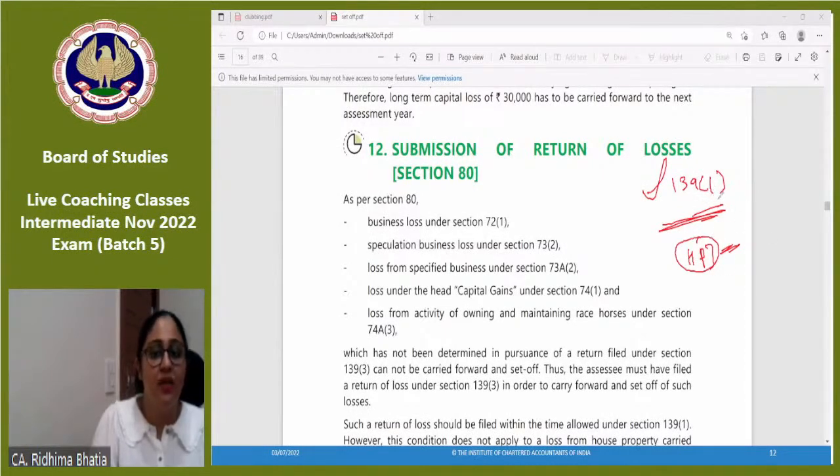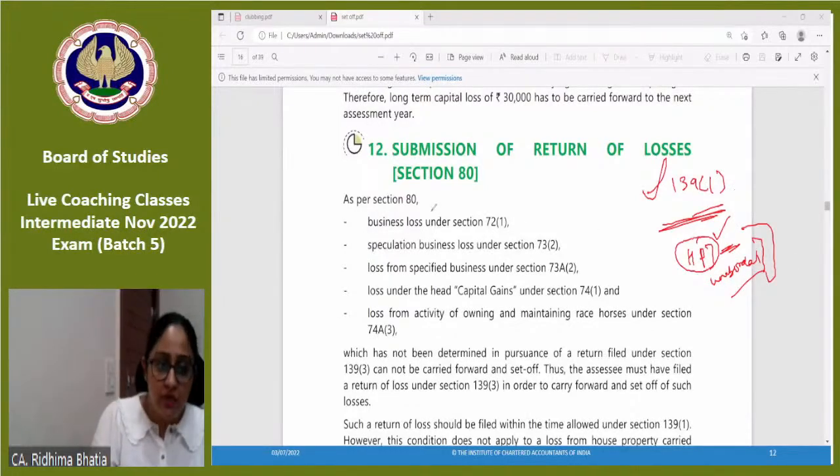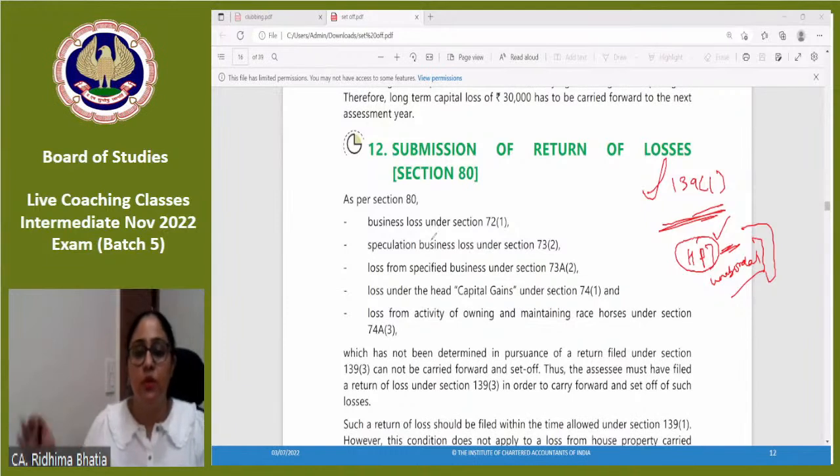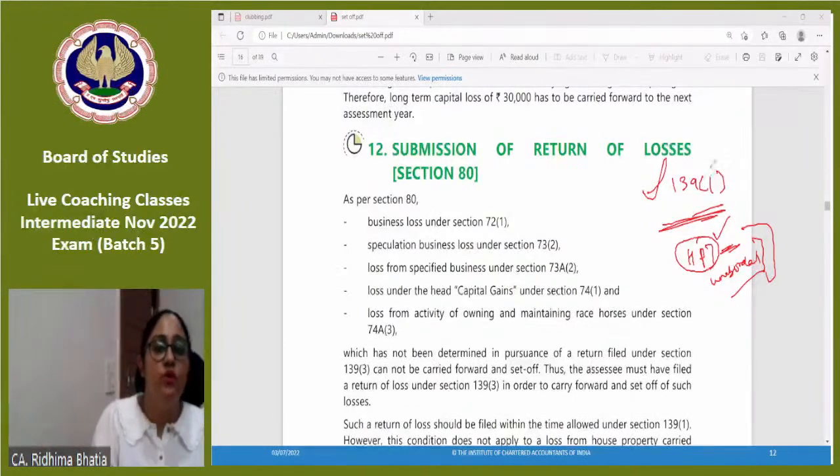So under section 139(1), the timeliness is not important for house property loss and not important for your unabsorbed depreciation. These you can carry forward without filing the return on time. But for the other losses to carry forward from 1 year to another, you have to file your return of income in time. If you do not, they will lapse. So it is very important to file the return of income in time. This is section 80.